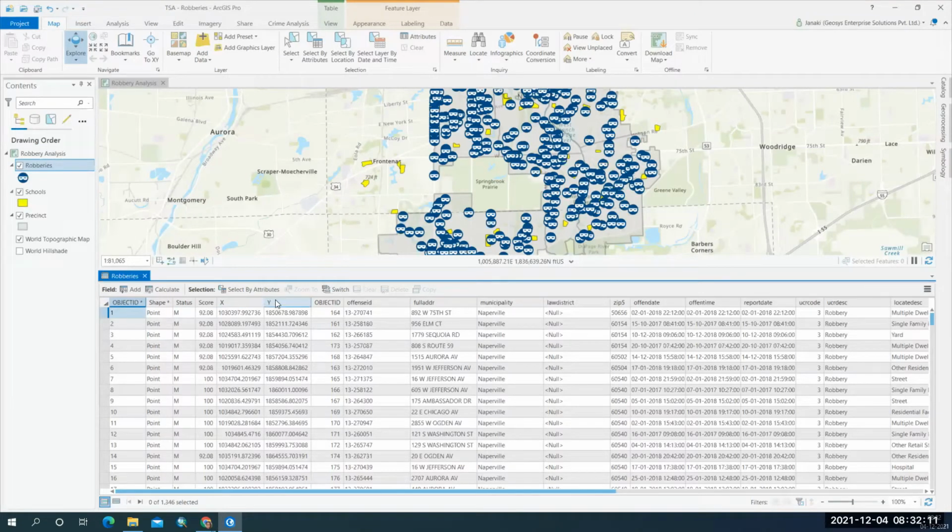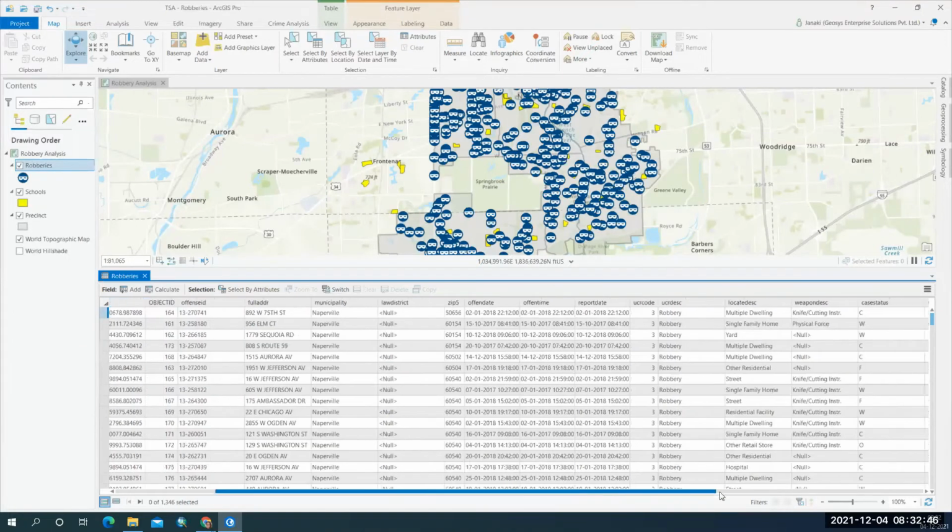Here I have the X and Y coordinates, an ID given for each robbery, and the address where that robbery occurred, in which municipality, under which law district the incident comes, the zip code, the date of offense, the time of offense, and when the offense was reported at the police station.